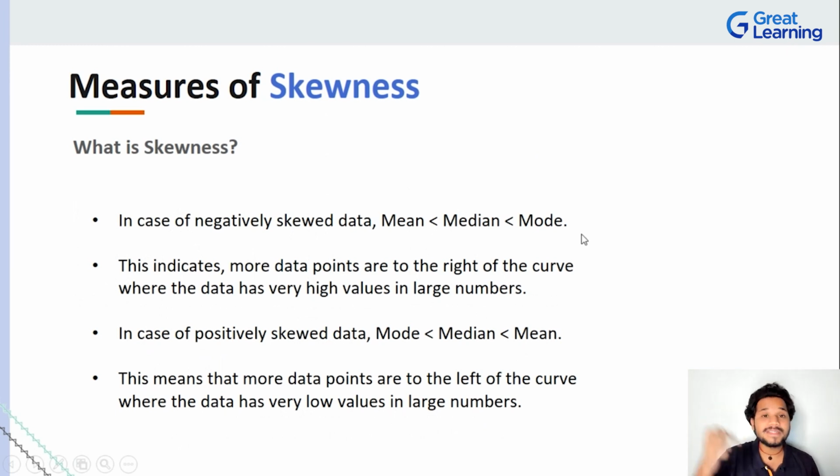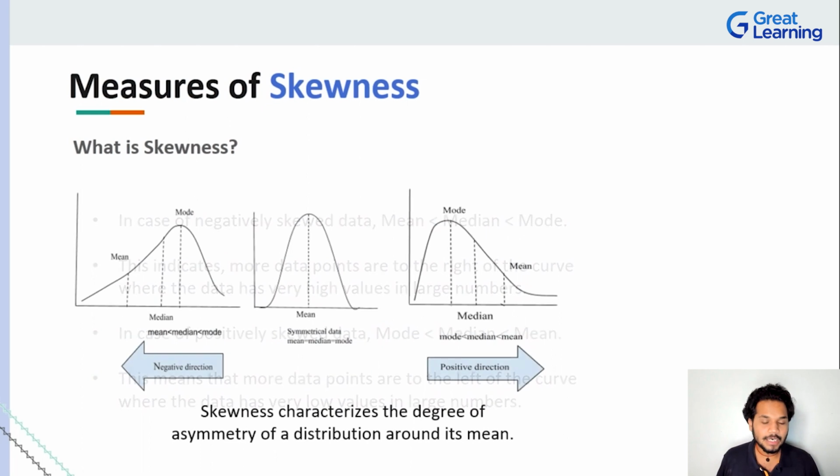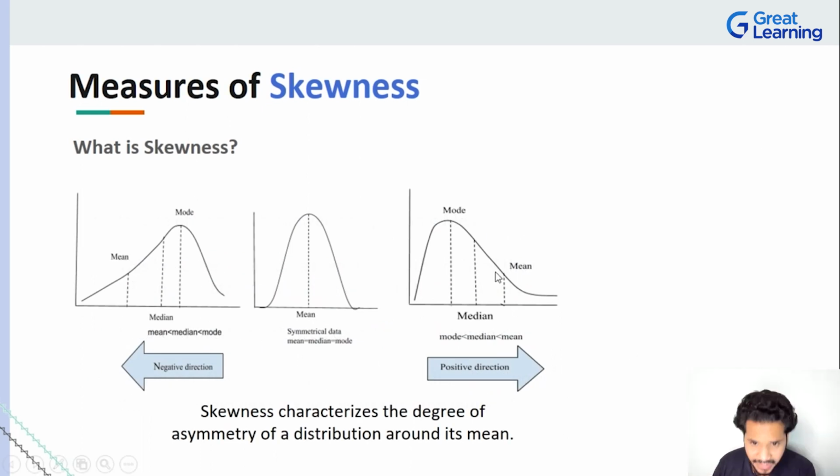If we have positively skewed data, it is different. Here, the least value is going to be your mode, and your maximum value is going to be the mean. Why? If it is positively skewed, there is more data to the right side of your mean, correct? Look at that. In this particular case, your mode is less than the median, which is less than the mean. Look at the shape of the curve here.